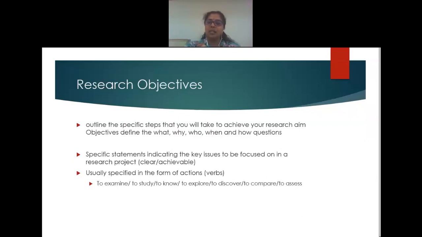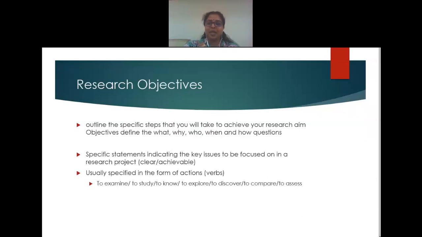And research objectives follow the SMART principles. It should be specific, measurable, achievable, realistic, and time bound. And usually we put research objectives using action verbs like to examine, to assess, to explore, to compare, etc.